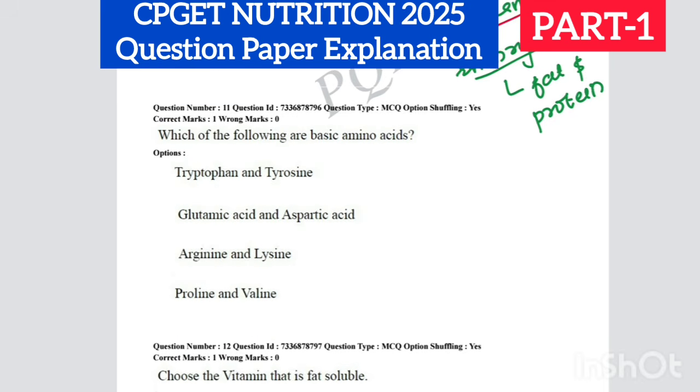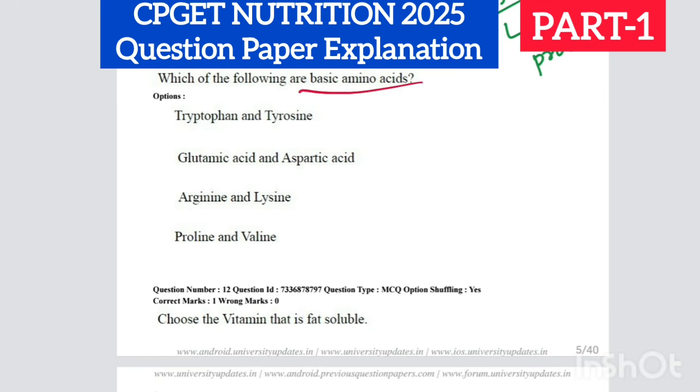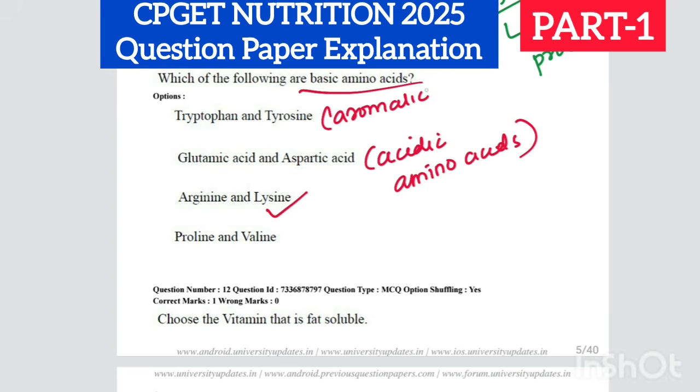Next question, which of the following are basic amino acids? So basic amino acids are the amino acids which are alkaline in nature, right? So here the correct answer is arginine and lysine. Glutamic acid, aspartic acid, these are acidic amino acids. Tryptophan, tyrosine are aromatic amino acids, and arginine, lysine are basic amino acids. So this is the correct option.